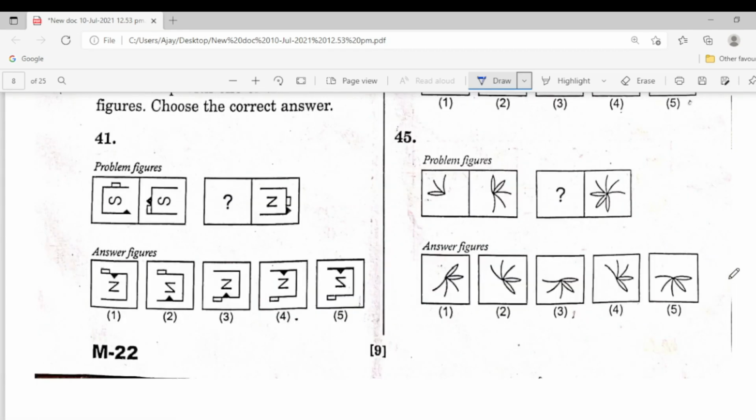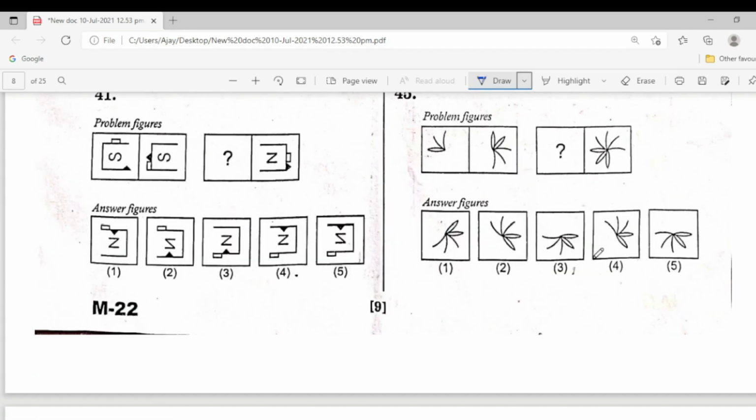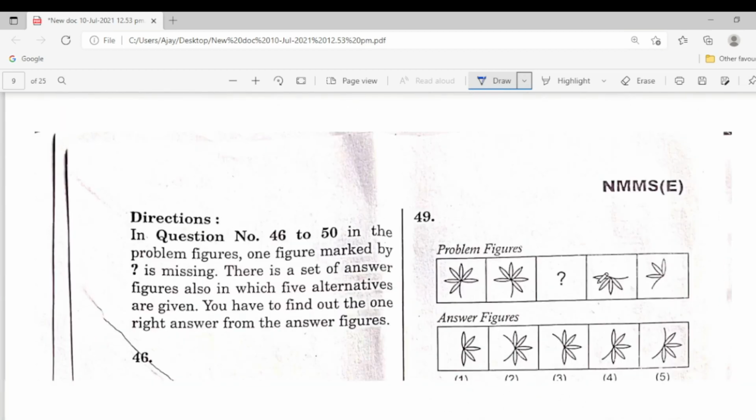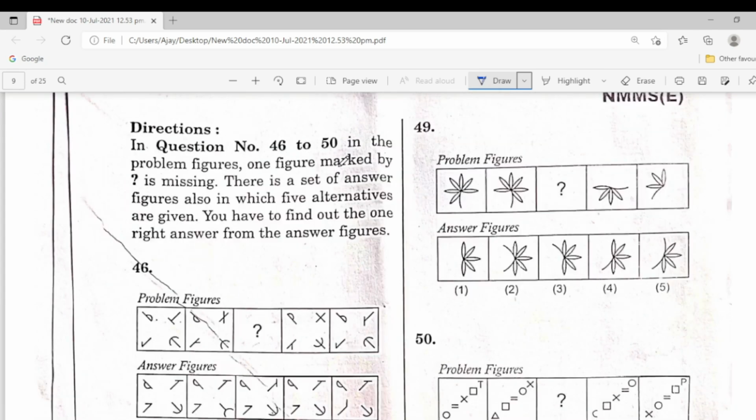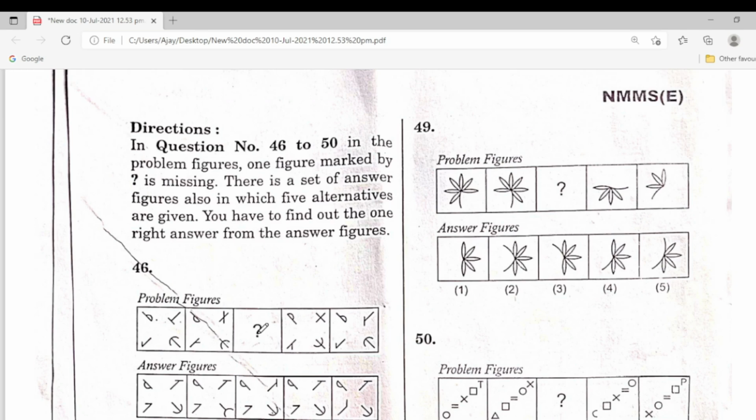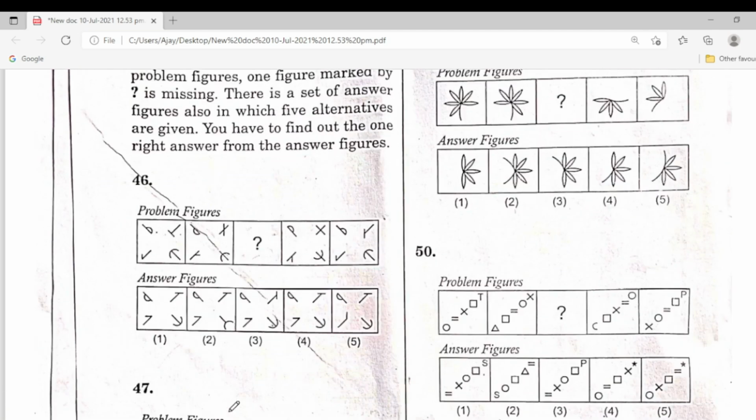Next one, 45. The third one is the next one. Third, this is the correct one. In questions 46 to 50, in the problem figures, one figure marked with a question mark is missing. There is a set of answer figures also in which 5 alternatives are given. So which is the correct answer? You choose the option. So 46, here the fourth one is the missing part. This is suitable here.